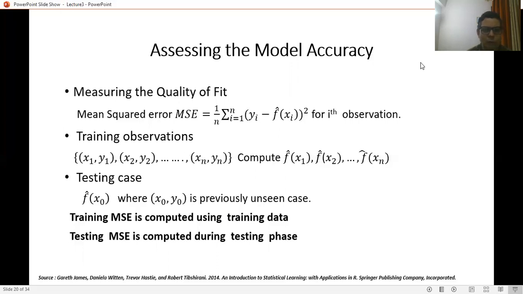So when we talk about the mean squared error, there are two types of mean squared error that we have to take care of when we are doing regression based modeling. That is the training MSE, computed at the time of training using the training data set, and the testing MSE computed during the testing phase.